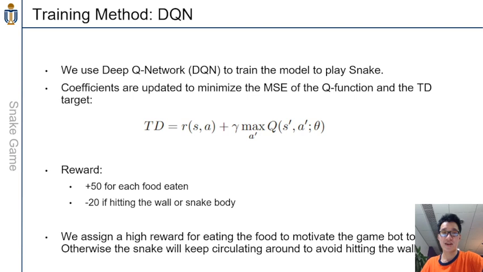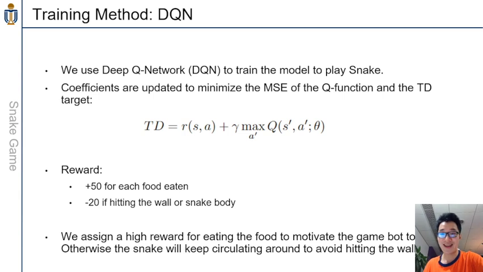So let's discuss the framework that we adopt to train this snake game. We adopt a deep Q network. Basically, we use a neural network to approximate the true Q function, and then we use another thing called the temporal difference target. We also indicate the loss function. We use a mean square error loss function. Our goal is to choose the parameters in the neural network to minimize the mean square error loss between the temporal difference target and the Q function represented by the neural network.